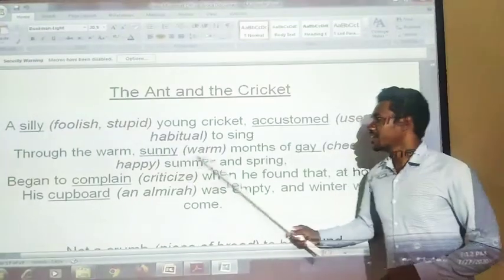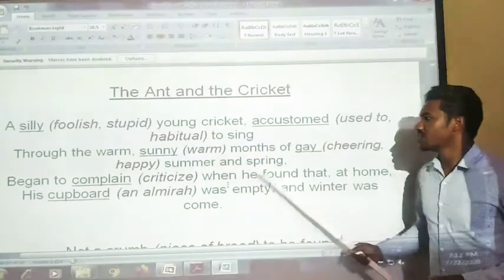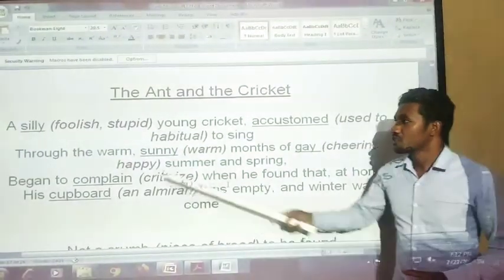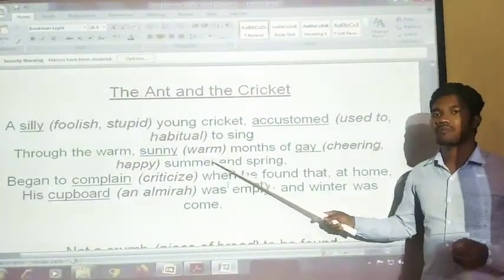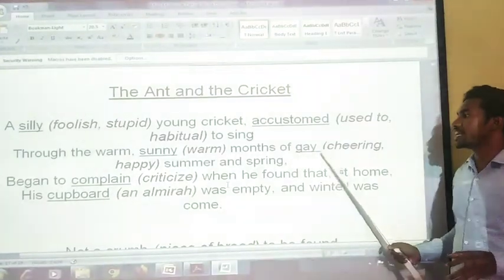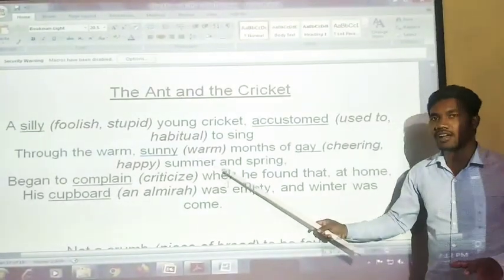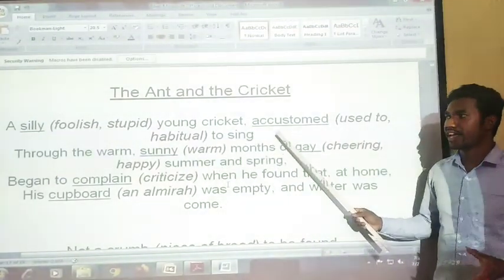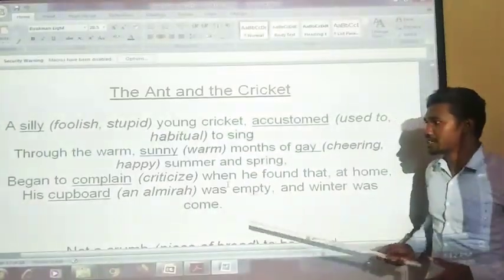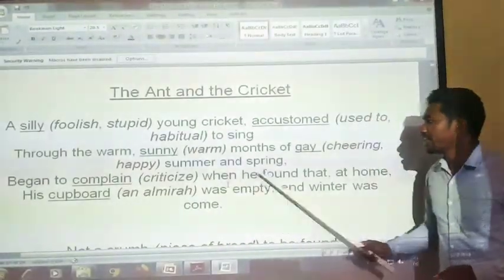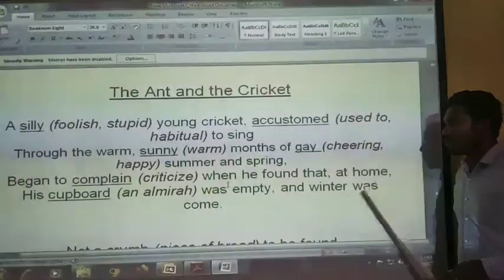Through the warm sunny months of gay summer and spring. Warm and sunny means the summer season, and gay means cheerful and happy. In this time, he sang the whole day long and did nothing, and did not think about the winter. Then he began to complain when he found that at home his cupboard was empty and winter was come.